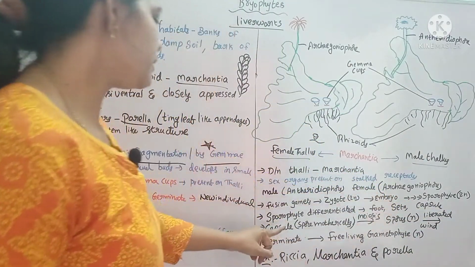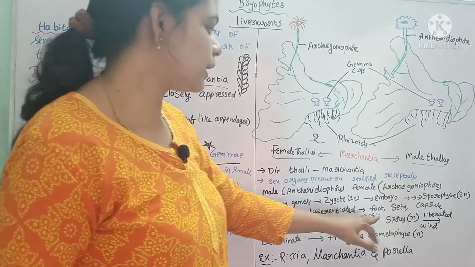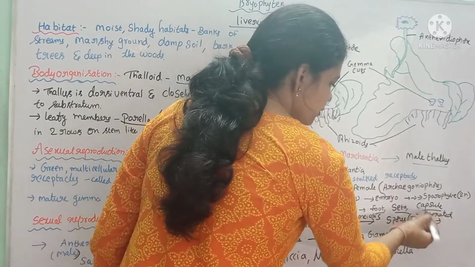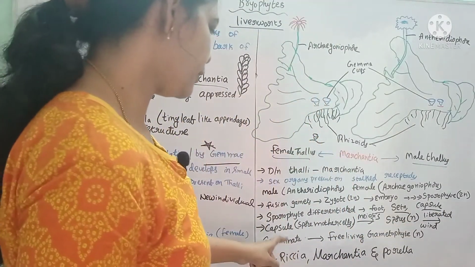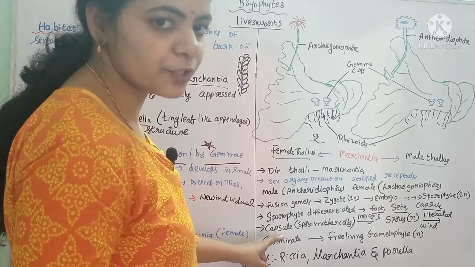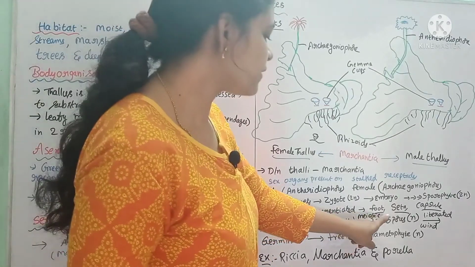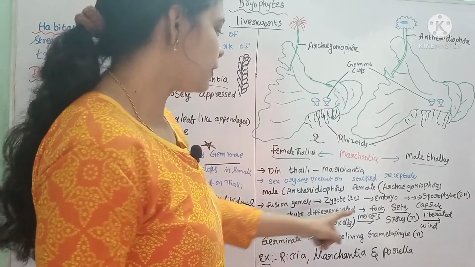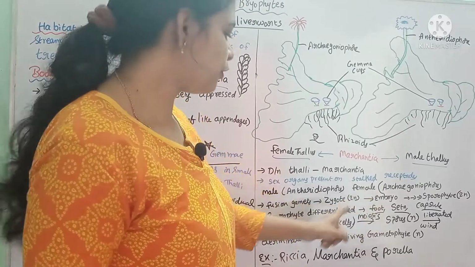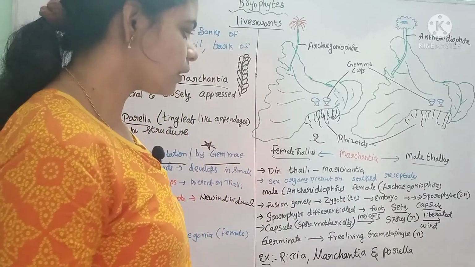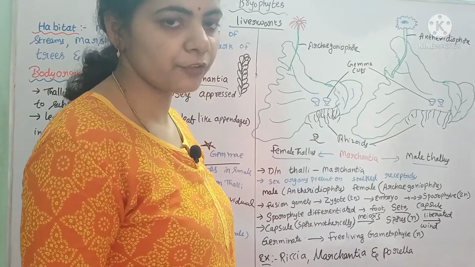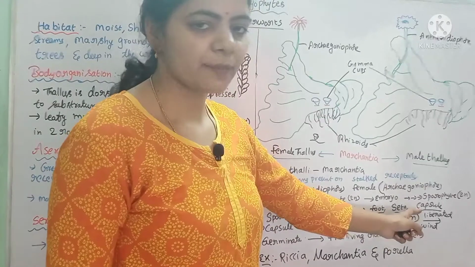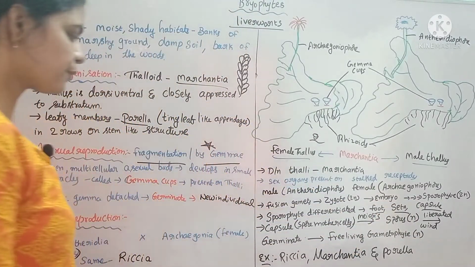And this sporophyte is differentiated into three parts. What are the three parts? Foot, seta and capsule. These are also in diploid condition only. We have studied that this sporophyte will grow on the gametophyte. By means of the foot, the sporophyte is attached to the gametophyte and acquires nutrients. The seta is a stalk-like structure and the capsule is the bulged terminal part of the sporophyte.